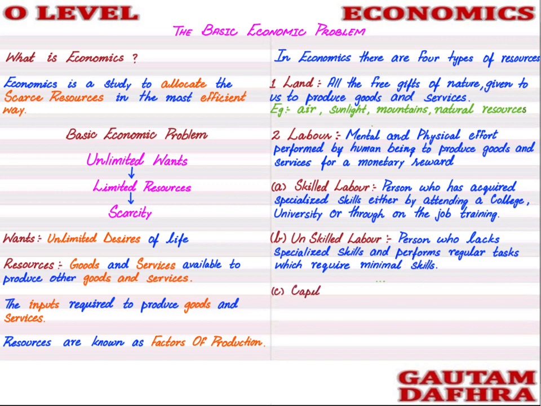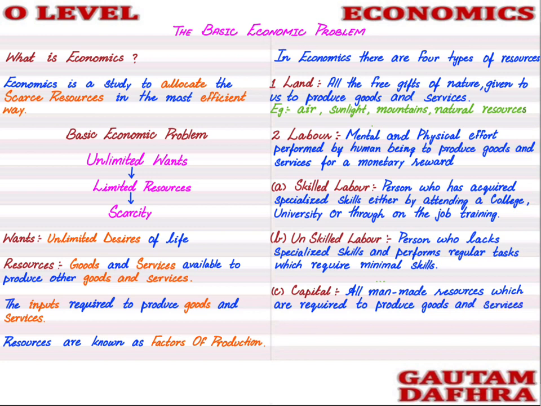The next resource. We had four types of resources. The first one was land, then we had labor. Now the third one is capital. Capital is the third resource or factor of production. Capital is all the man-made resources which are required to produce goods and services.